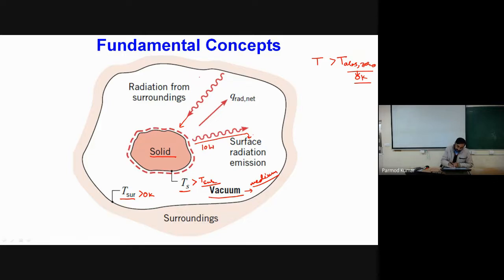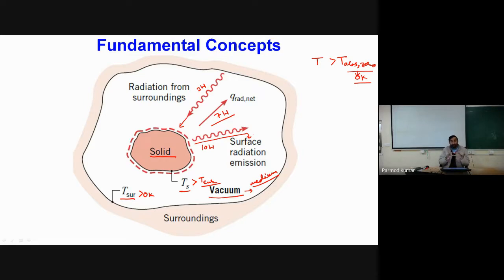The surroundings also emit radiation, but obviously less, because their temperature is lower than that of the solid surface. Say it is 3 watt. So 10 watt is emitted, while 3 watt has come from the surroundings. Altogether, the net radiation heat transfer is 7 watt, from this solid to the surrounding medium.